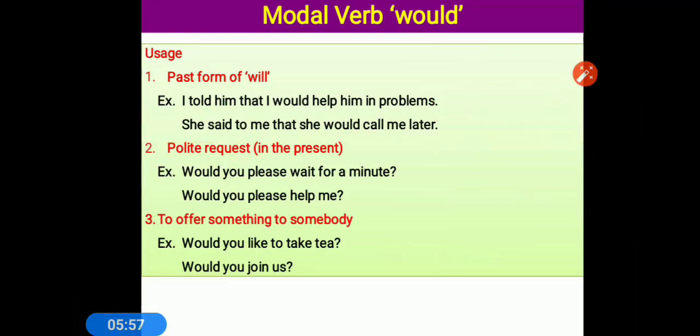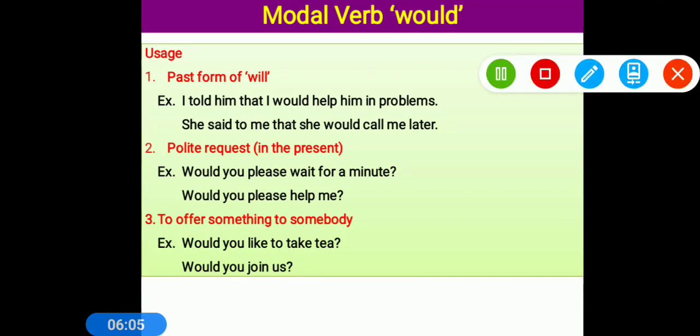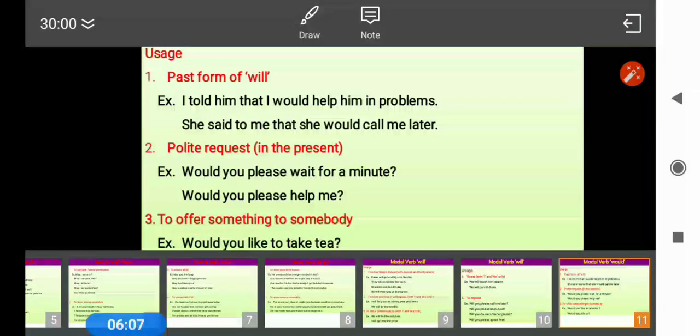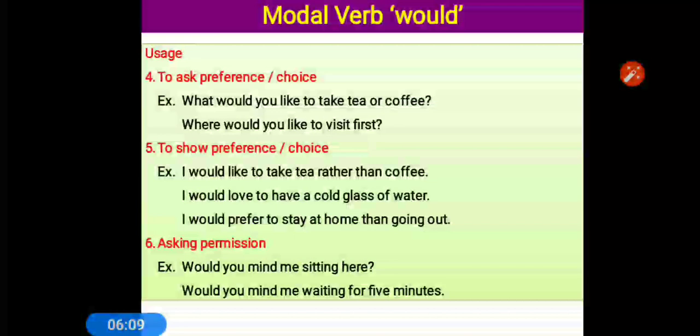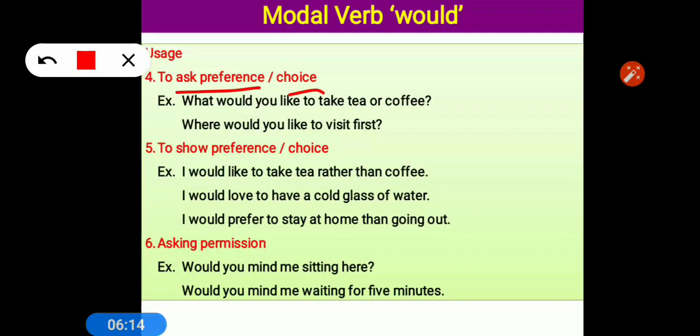Would is used for offering something to somebody. If you are offering something to someone, then we use would. And if you are giving preference, the answer to your offering, then also we use would. If we are asking someone's preference or choice, and if we are giving the answer of our preference and choice, then we use would. I would like to, and would you like? Would you like? What would you like? When would you like?